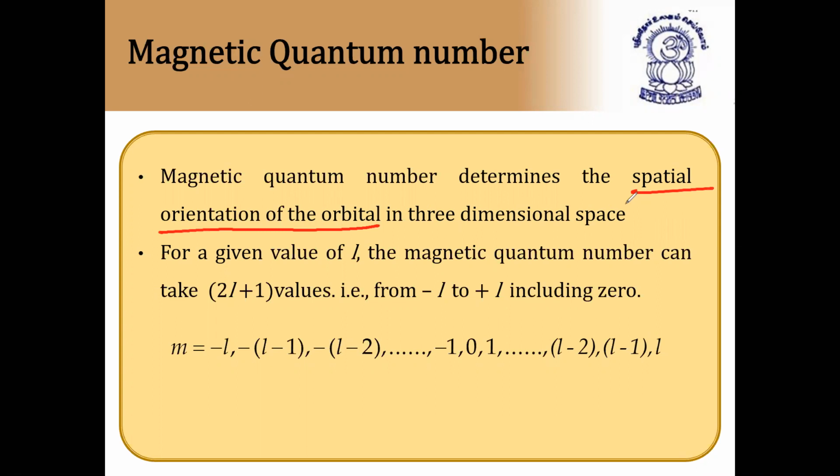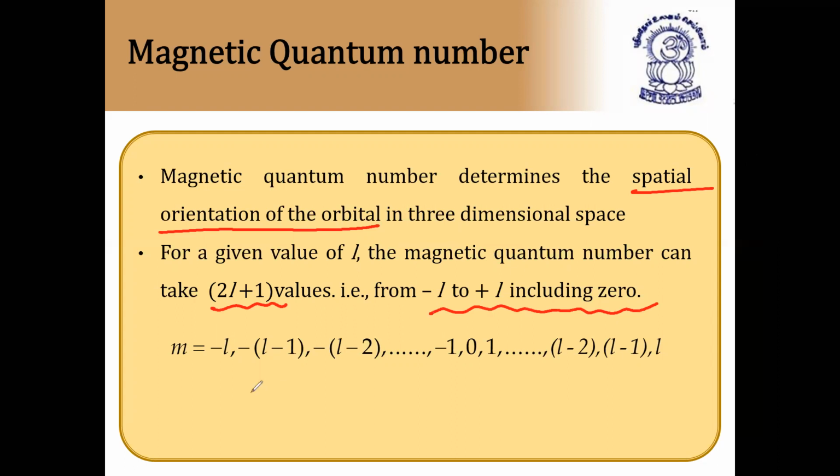we have three axes. What are the three dimensions? Px, py, pz. D orbital, we have 5 suborbitals, that is dxy, dyz, dzx, dx square minus y square and dz square. So this is nothing but from the magnetic quantum number only we got it. So it determines the spatial orientation of the orbital in three-dimensional space. For a given value of L, the magnetic quantum number can take 2L plus 1 values, that is from minus L to plus L, including 0. But if L is equal to 0, M is always only 0.